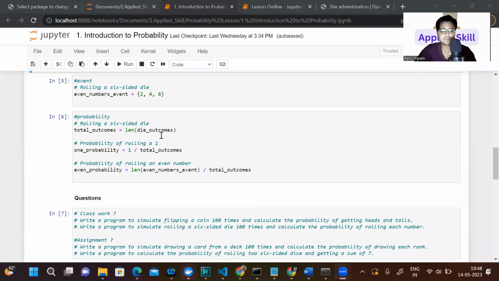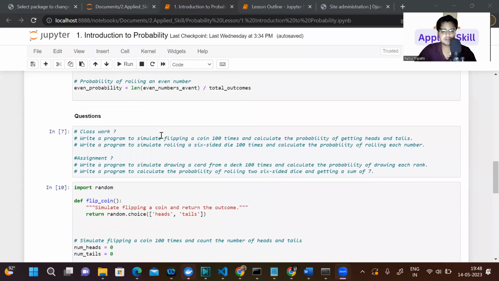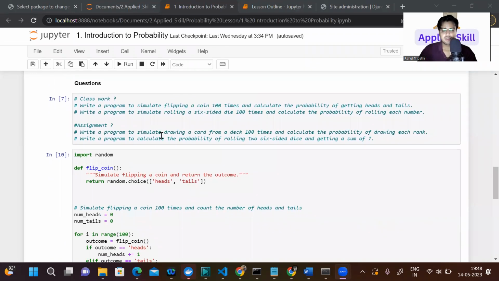Now it's time to solve some problems, then it will be very easy for us. Let's solve the first coding question. We have to write a program to simulate flipping a coin 100 times and calculate the probability of getting head and tail. So basically we're doing an experiment, flipping a coin 100 times, and then we have to find out the probability of getting head and tail. Let's implement this.